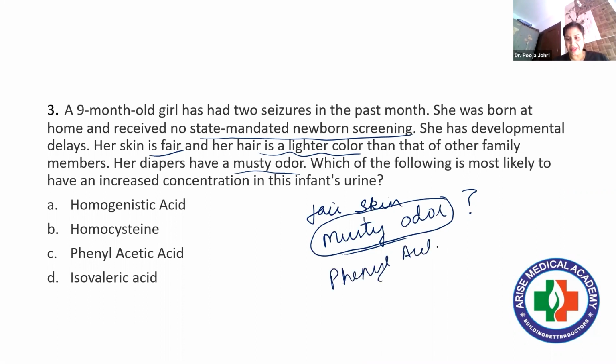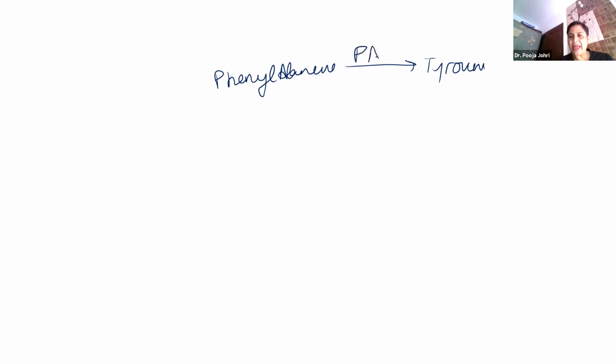Now what happens is, I'll make it here. See, phenylalanine. I showed you in the slide that phenylalanine is converted into tyrosine by the enzyme phenylalanine hydroxylase, just now I told you.